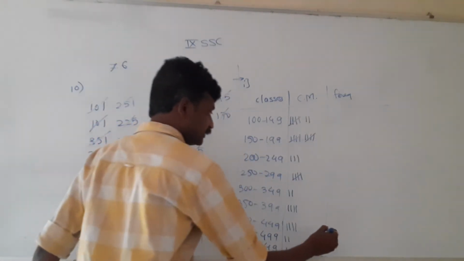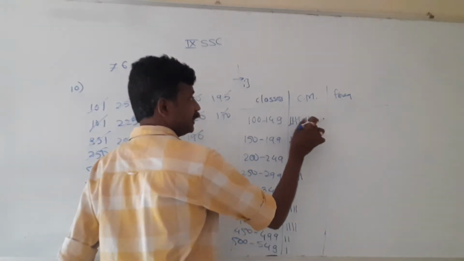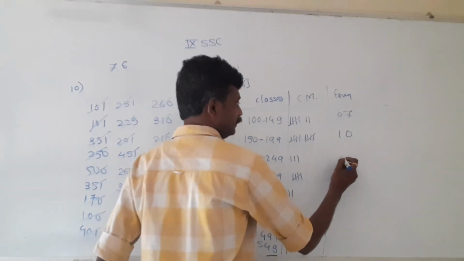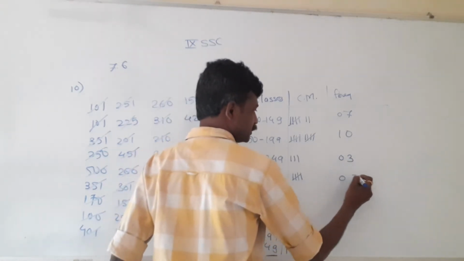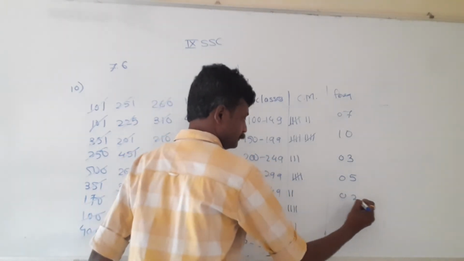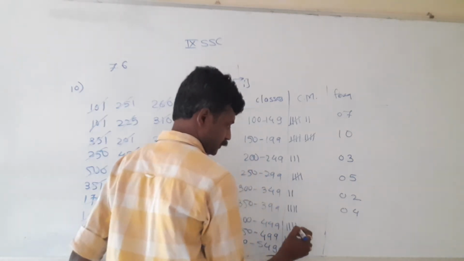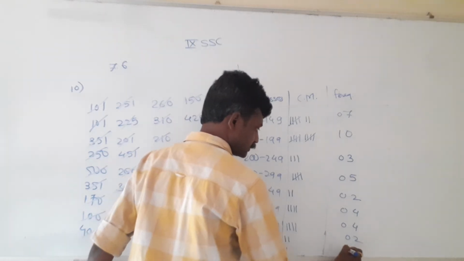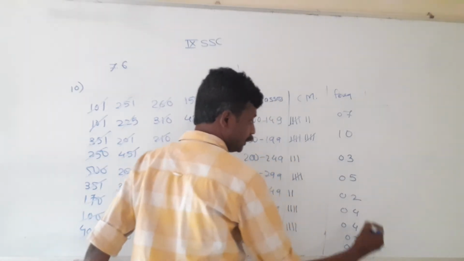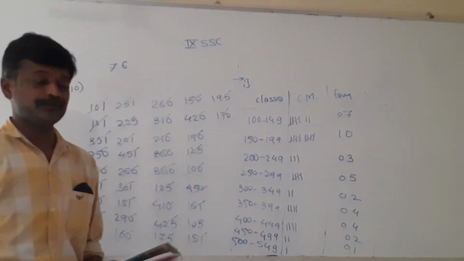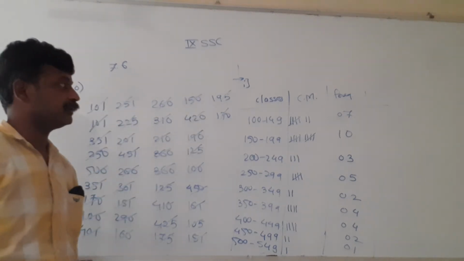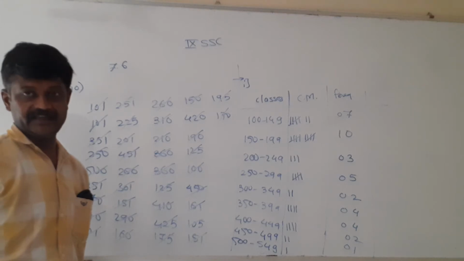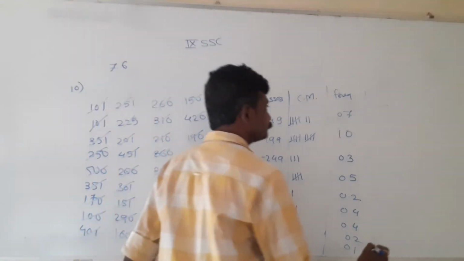Okay, now we see the frequencies. 5 plus 2 is 7, 5 plus 5 is 10, only 3, here it is 5, 2, 4, again 4, 2, and the last is 1. You need to have the total of this also. As we know, the information is of 38 donors. The frequency total should also come 38. Let us see the total.